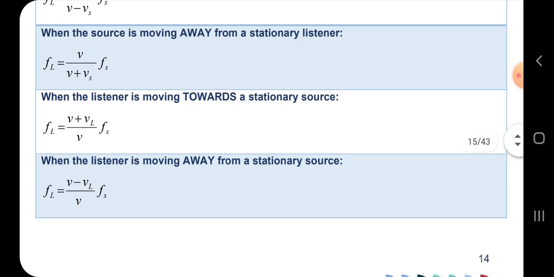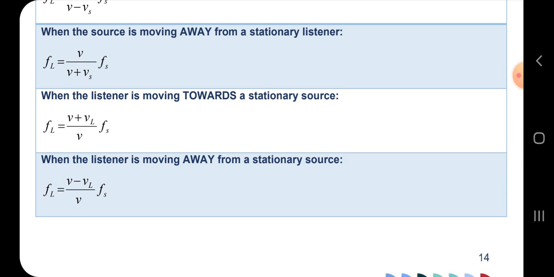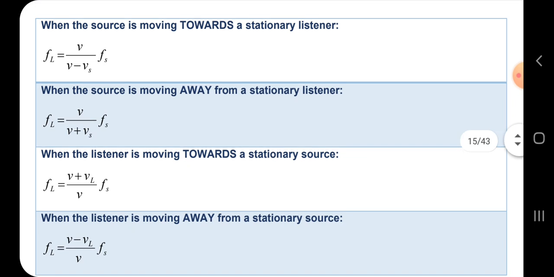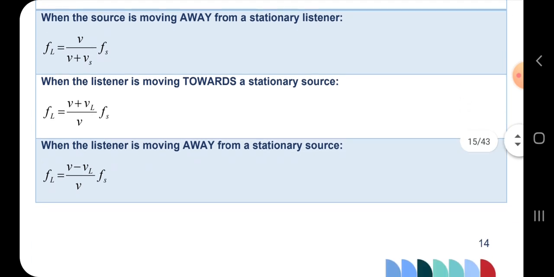And then the second one, when the source is moving away from the listener. The source turns towards the opposite direction. This is when the source is moving away from a stationary listener. On the first one, the sound is approaching the one who's standing, so the sound is getting louder as it approaches the stationary listener. And then on the second part, the sound is moving away from the stationary listener.